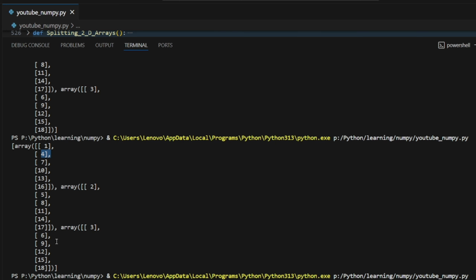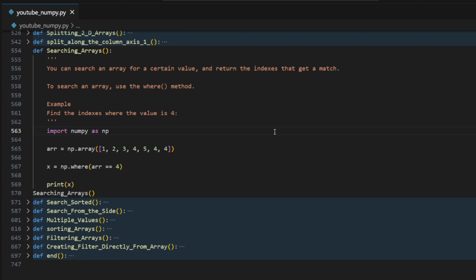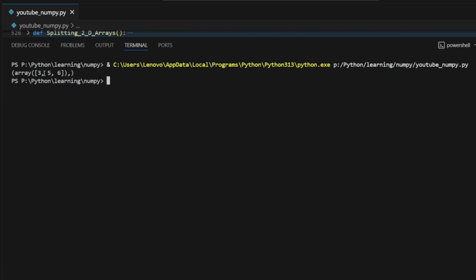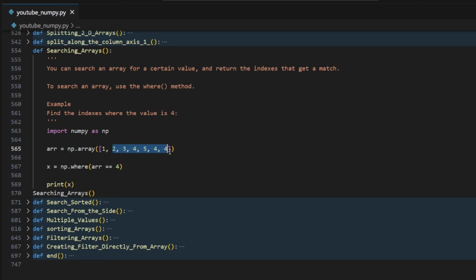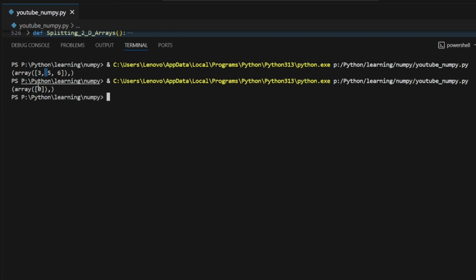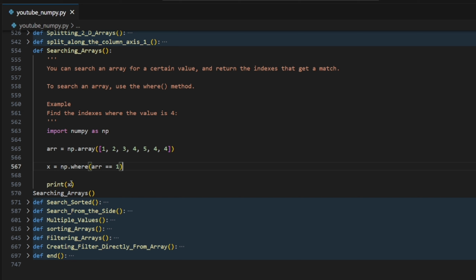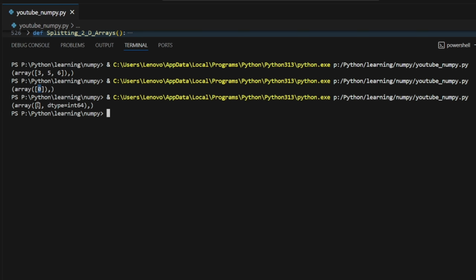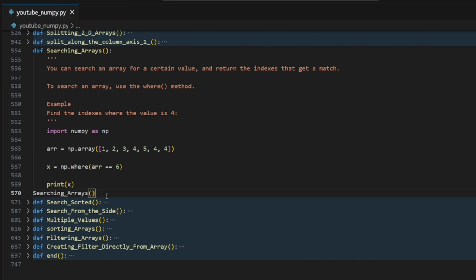See, I'm just going in one go, like I'm recording the whole video in one go. Okay, we have 3 5 and 6. What is that? It's the index number where the value is matching. Now if I give 1 and run that, as you can see we have the 0. Why 0? Yeah, this. What if the number is not there? What do we get? We have nothing. Okay, so let's move on.